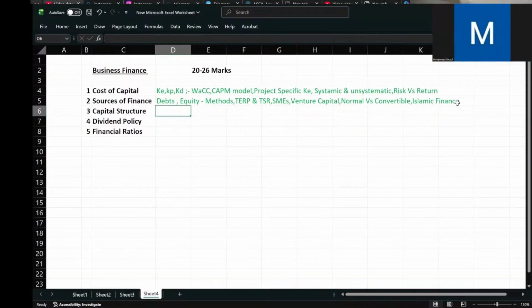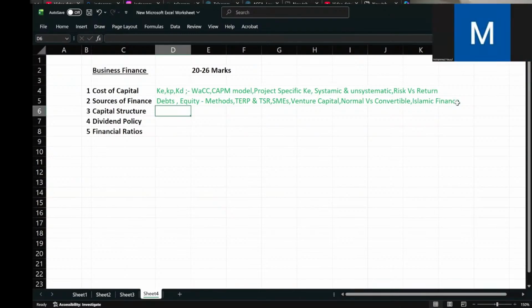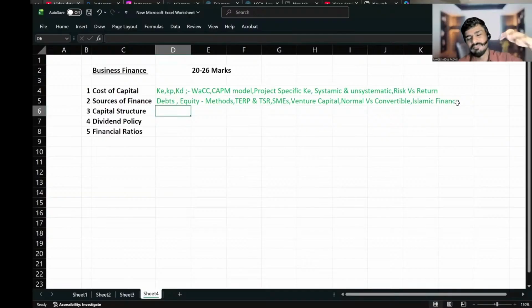What are the purposes of Sukuk, Ijara, Mudaraba? Yeah, I can give you a partial description of everything. Mudaraba is a kind of equity finance. There are people who come in and invest, and there are people who come in and manage, like shareholders and managers in a company. Similarly, in Mudaraba there will be investors and managers. Investors are called Rabal Mal, and those who are managing are called Mudarib. Okay, Musharaka is something different. It's like a partnership.